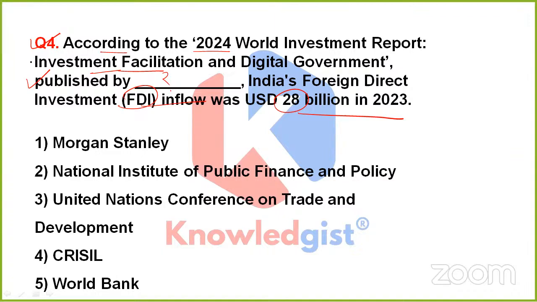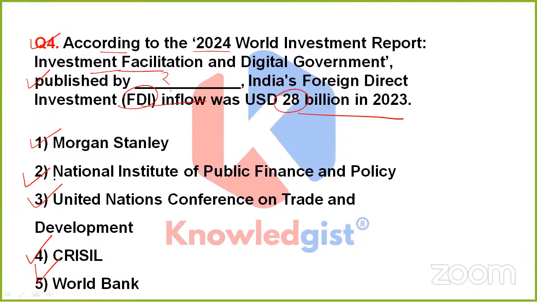So what is the name of the organization which published this report? Is it Morgan Stanley, National Institute of Public Finance and Policy, United Nations Conference on Trade and Development, CRISIL, or option 5, that is World Bank?